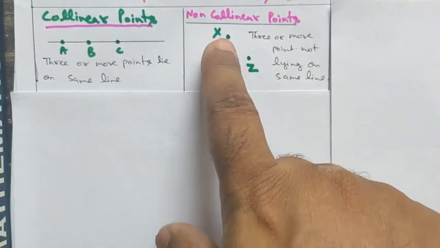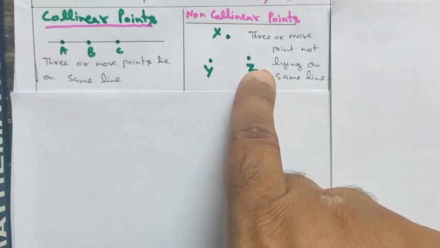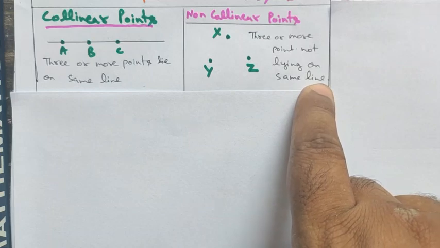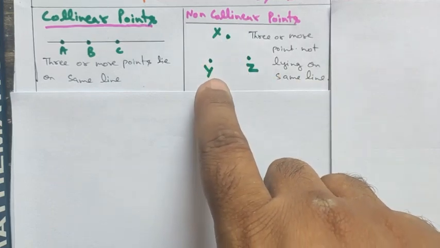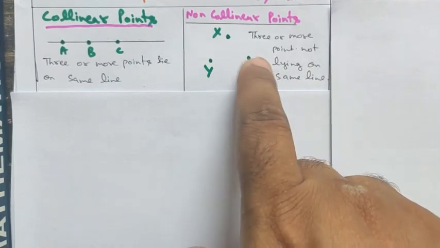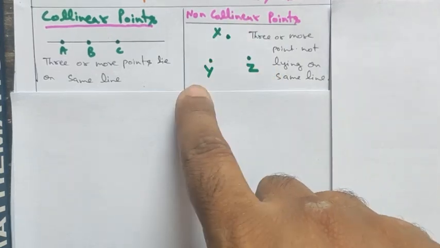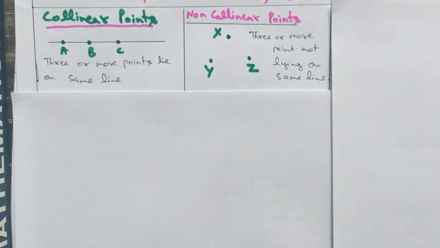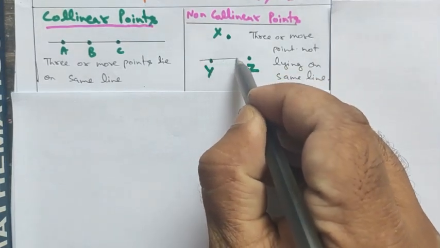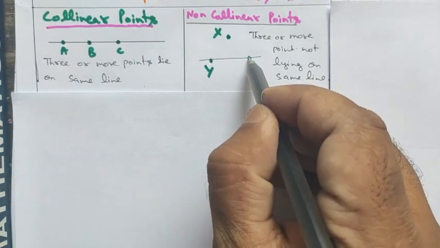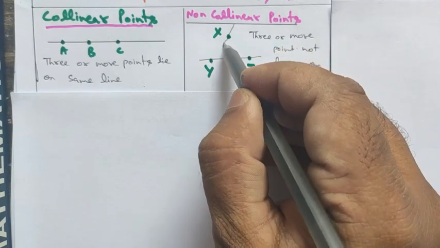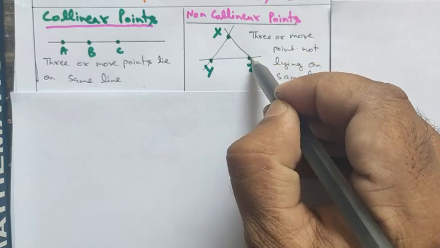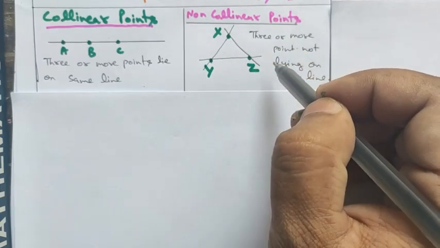Now non-collinear points. Non-collinear points are three or more points which are not lying on the same straight line. For example, X, Y and Z. These three points are not on the same straight line. If you try to draw a line, you can draw a line which passes through Y and Z, or a line which passes through Y and X, or a line which passes through X and Z.